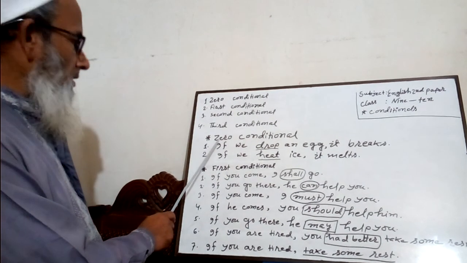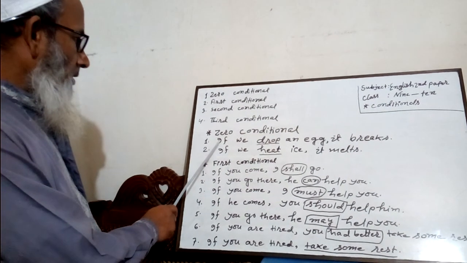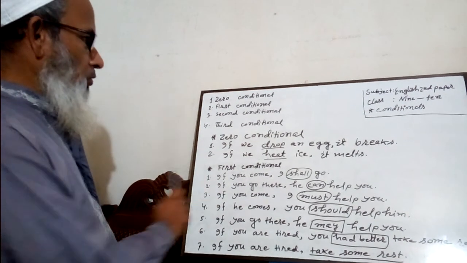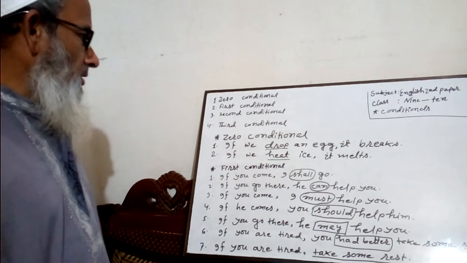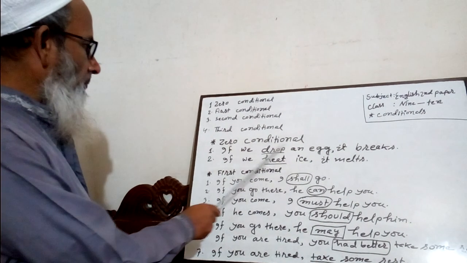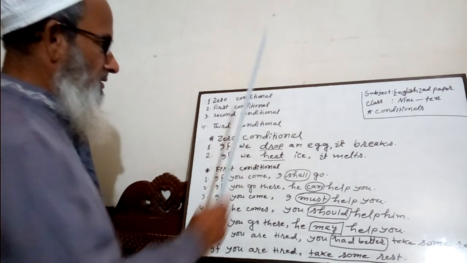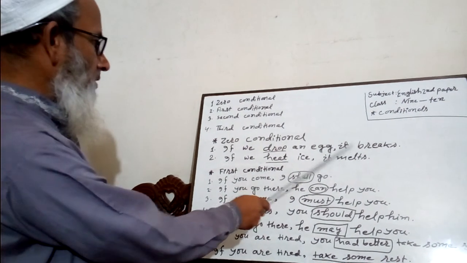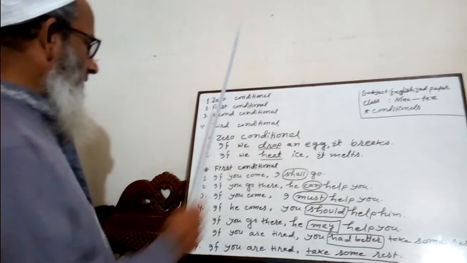Zero conditional is a conditional where the action of the if clause is always true. This is called zero conditional. Look at the first example. If we drop an egg, it breaks. Here the action of the if clause is true because if we drop an egg, it breaks.